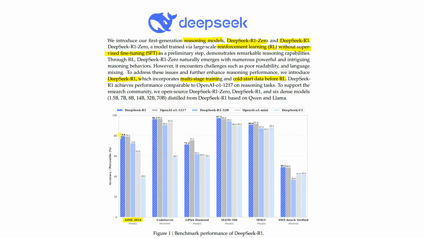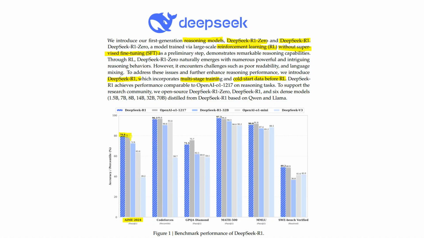DeepSeek R1 incorporates multi-stage training and cold start data before reinforcement learning. If I look at the benchmark based on the OpenAI o1-1217 model, in the case of AIME, you can see it just reaches the top positions.